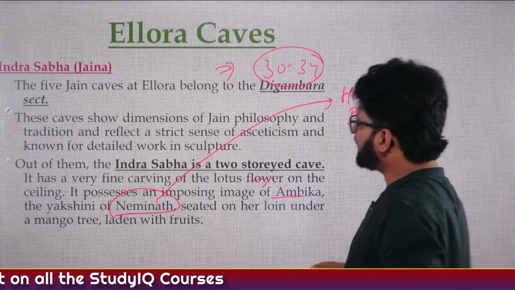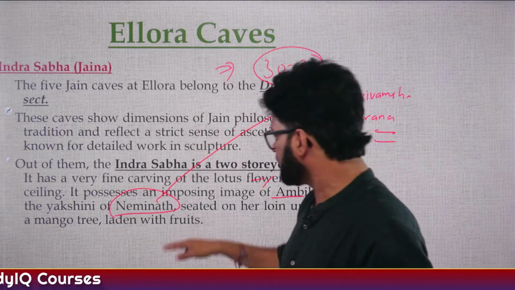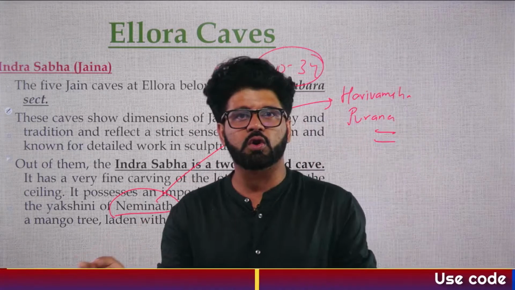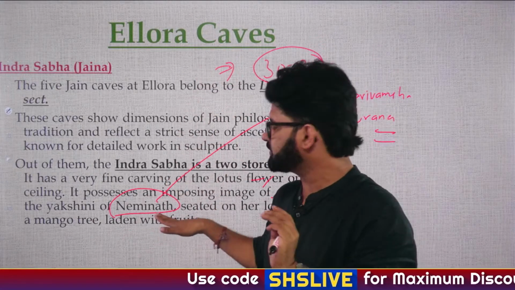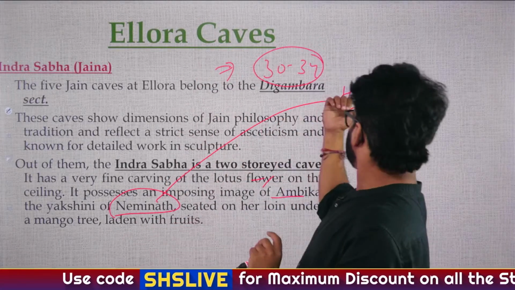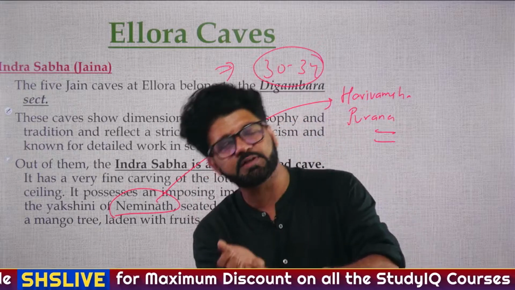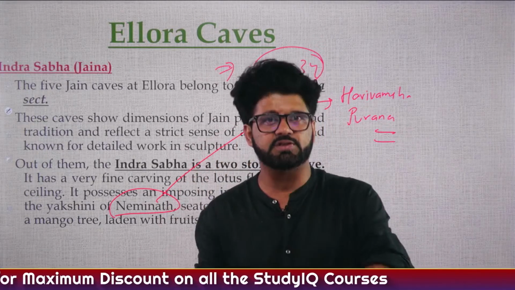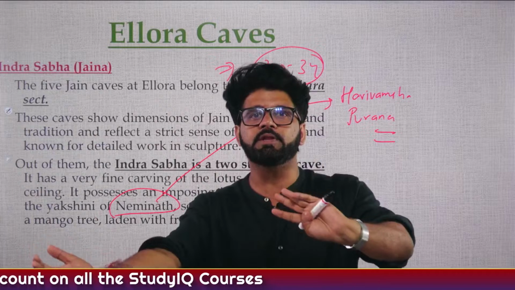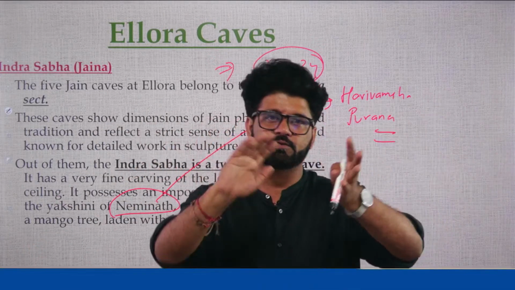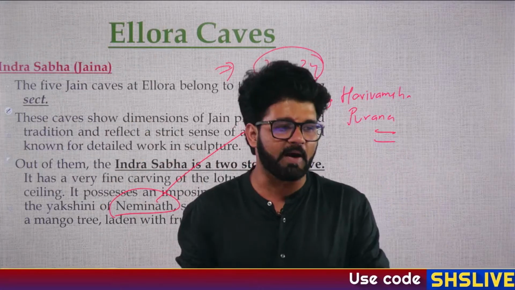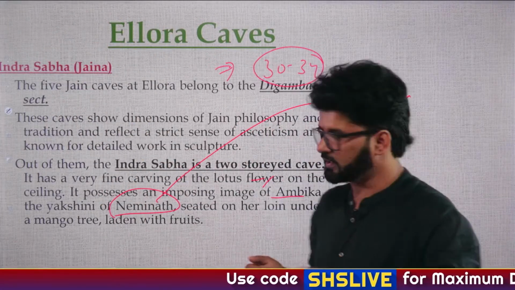Revised stuff, we have discussed these things. In the Hari Vamsha Puran, if I'm not wrong, it was said that Krishna, Lord Krishna, is the first cousin of Neminath. In that Hari Vamsha Puran, which is a Jaina text, we also discussed that it talks about Draupadi getting married to only Arjun, unlike the Mahabharata, which talks about Draupadi getting married to 5 Pandavas. So you have to remember these things. Hari Vamsha Puran, very good.